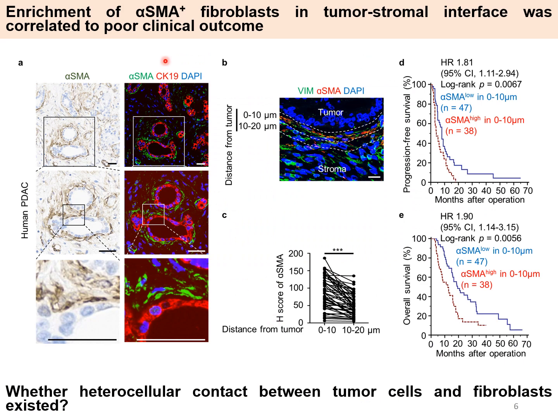To explore the role of fibroblasts in human PDAC, I stained alpha-SMA, as shown by the green signal. Interestingly, alpha-SMA positive fibroblasts were preferentially located in juxtatumoral regions, as we analyzed the expression levels of alpha-SMA comparing 0 to 10 versus 10 to 20 micrometers distance from tumor margins.